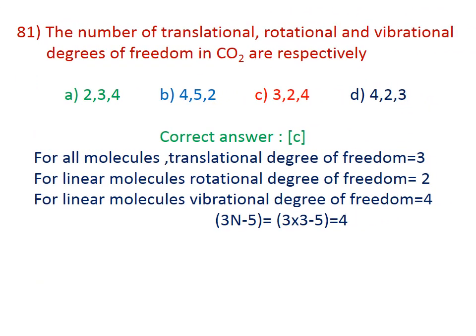Question number 1. The number of translational, rotational and vibrational degrees of freedom in the CO2 molecule are respectively. The correct answer is C, 3, 2, 4. For all molecules, the translational degree of freedom is 3. For a linear molecule, the rotational degree of freedom is 2. For a linear molecule, the vibrational degree of freedom is 3n minus 5, which is equal to 3 into 3 minus 5, which will be equal to 4. Therefore, the correct answer for this question is C, 3, 2, 4.